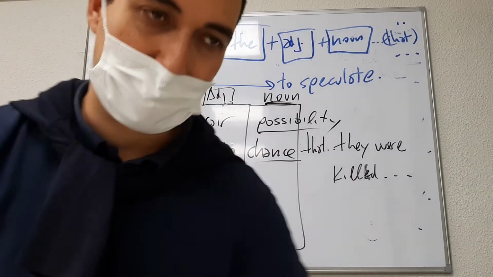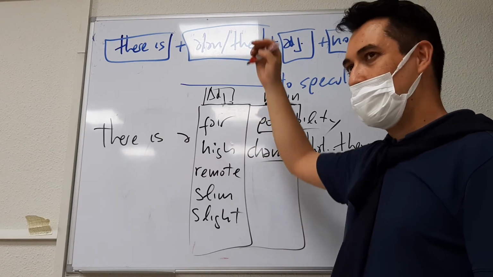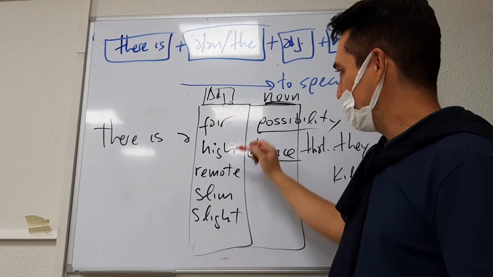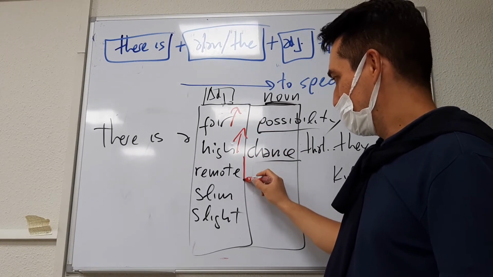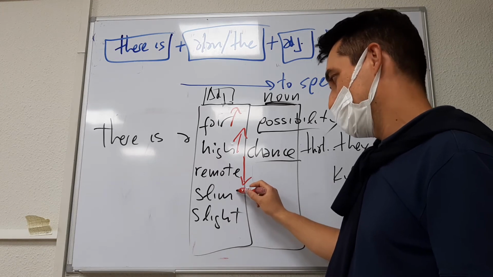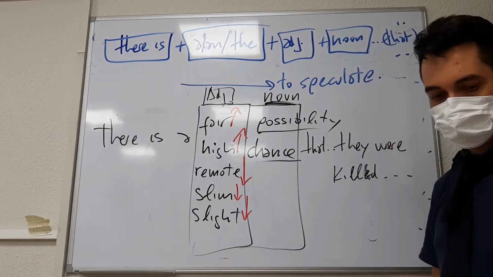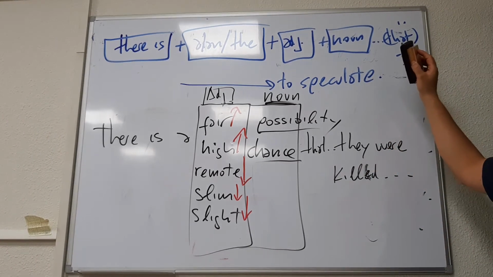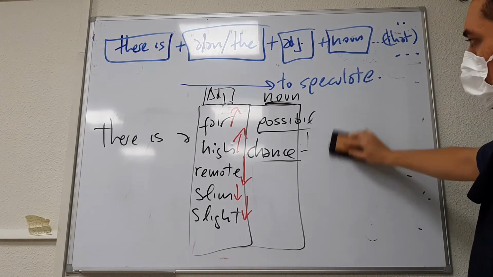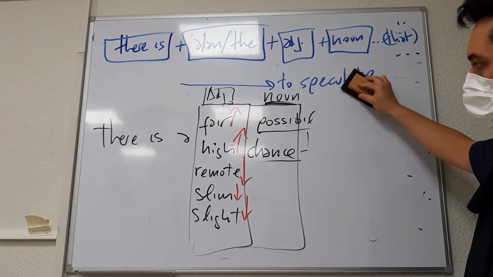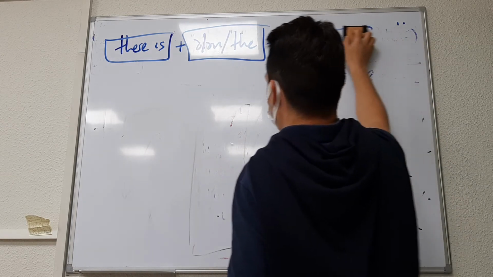Which ones would you say are positive or negative? Fair possibility, good or bad possibility? Probable, likely or not likely? High? Likely. Remote? Not likely. Slim? Not very likely. Slight? Not very likely. So far so good? Just one more piece of explanation. Fair possibility, high possibility, remote, slight possibility. So we can use this to speculate.